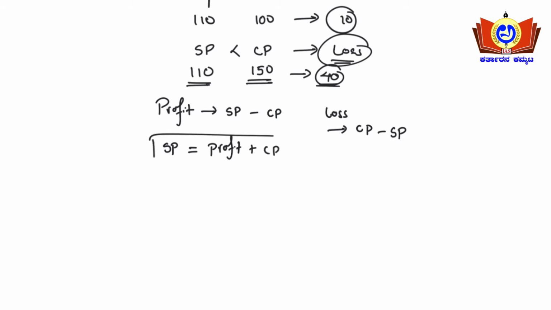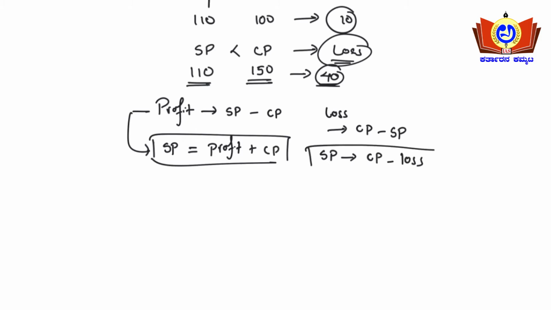Yes or no? By rearranging these terms, selling price is nothing but profit plus cost price. Similarly, selling price will be cost price minus loss. I request you to remember these formulas. They become handy while solving problems.